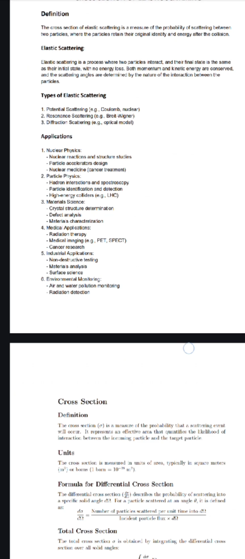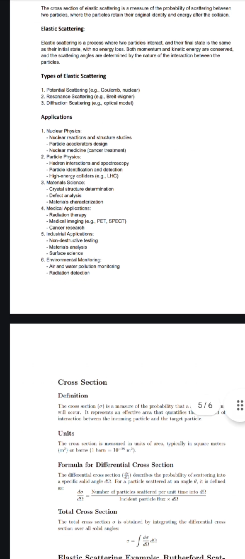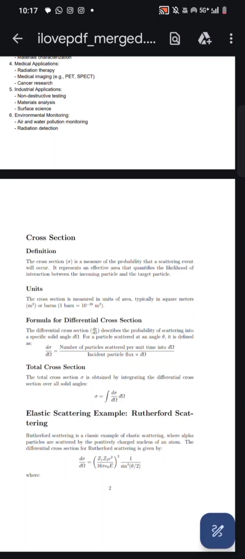It is also used in particle physics for particle identification and detection, and also for high energy colliders. In medical applications it is used for radiation therapy, medical imaging, and cancer research. And like that, there are so many applications.